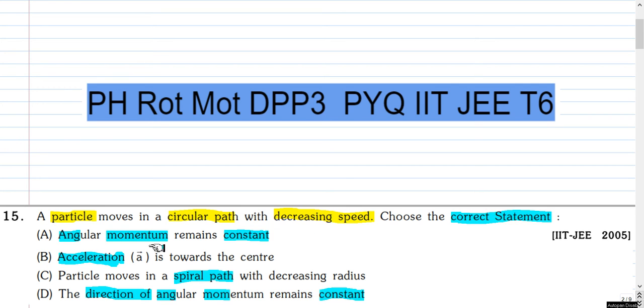A. Angular momentum remains constant. B. Acceleration A is towards the center. C. Particle moves in a spiral path with decreasing radius. D. The direction of angular momentum remains constant. You can pause and attempt this question.